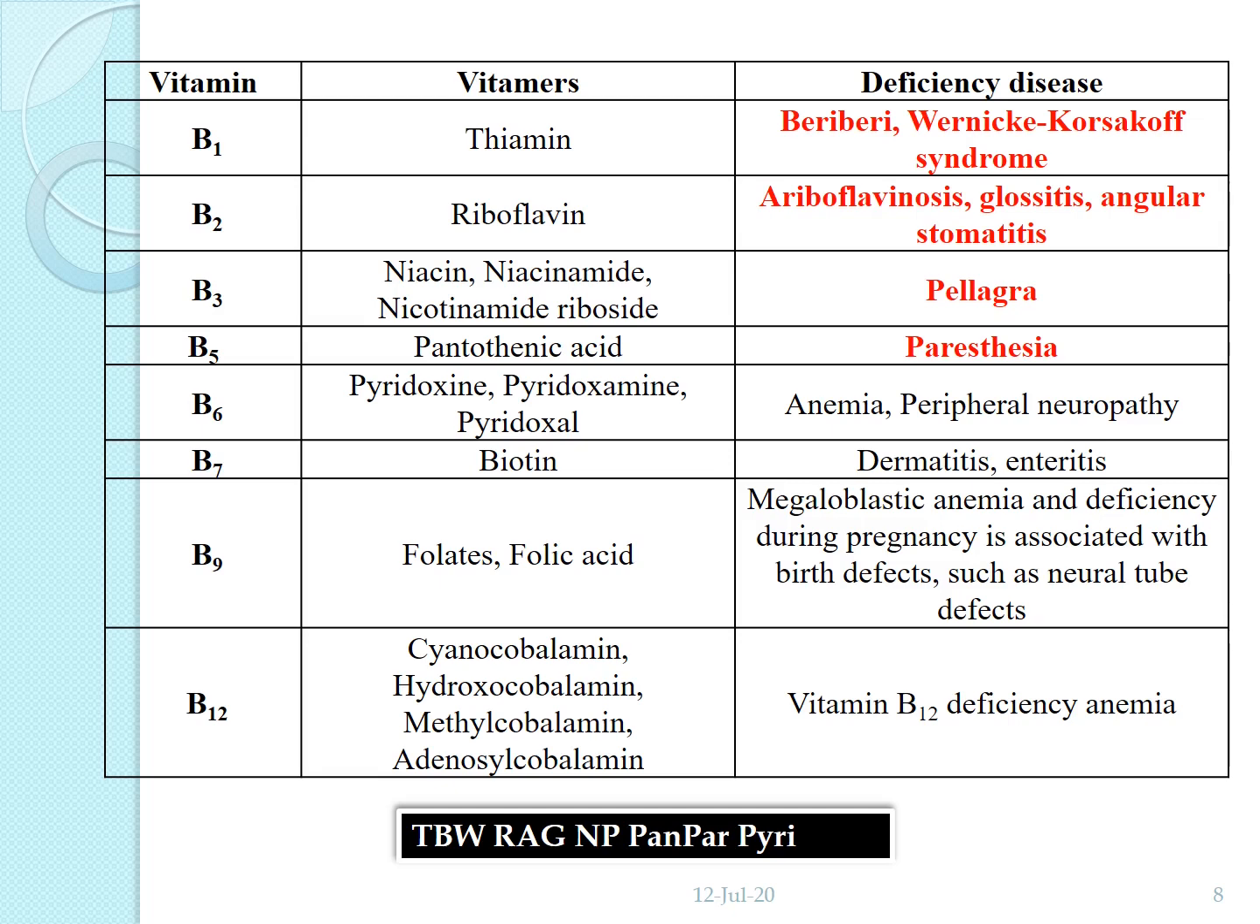The short form is TBW, RAG, NP, PAN, PAR, PYRI. T is thiamine, B is beriberi, W is Wernicke-Korsakoff syndrome, R is riboflavin, A is ariboflavinosis. Then G is glossitis, N is niacin, P is pellagra, PAN is pantothenic acid, PAR is paresthesia, PYRI is pyridoxine.